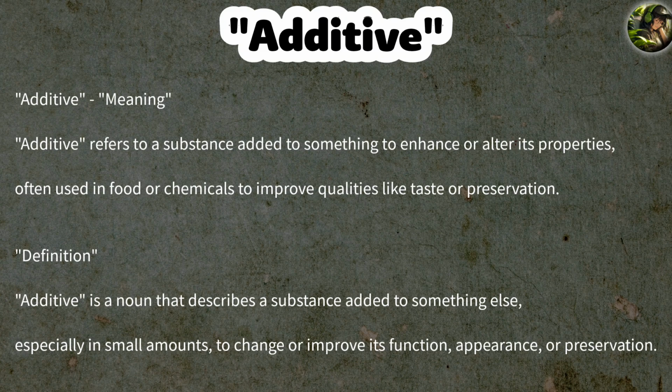Additive. Meaning: additive refers to a substance added to something to enhance or alter its properties, often used in food or chemicals to improve qualities like taste or preservation. Definition: additive is a noun that describes a substance added to something else, especially in small amounts, to change or improve its function, appearance, or preservation.